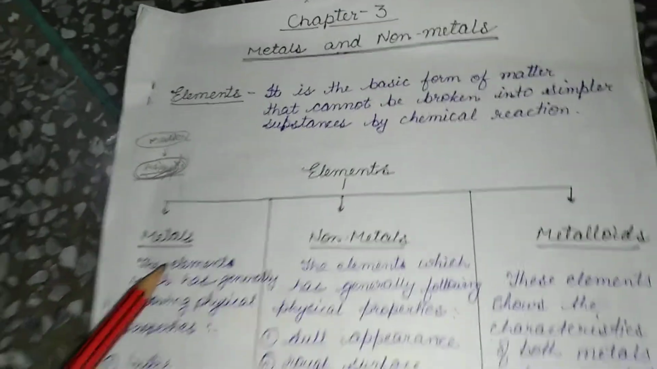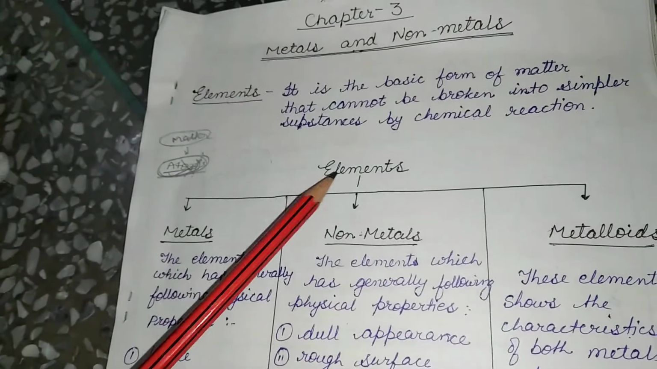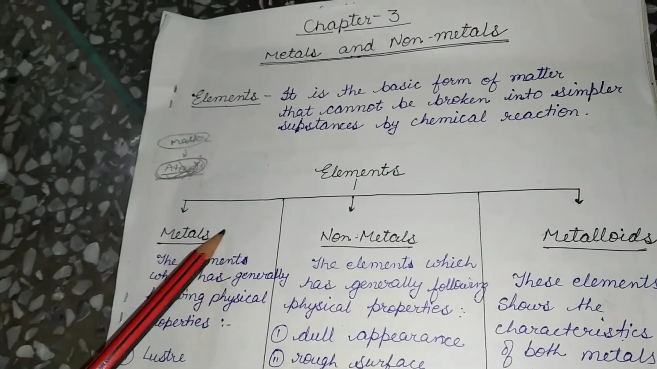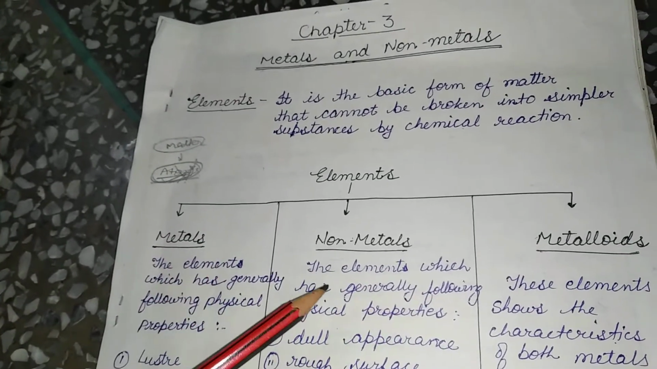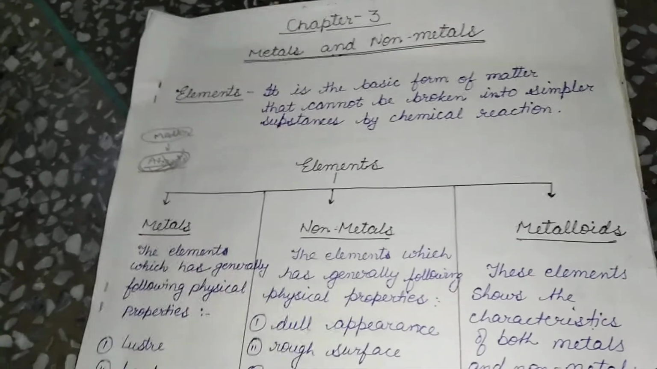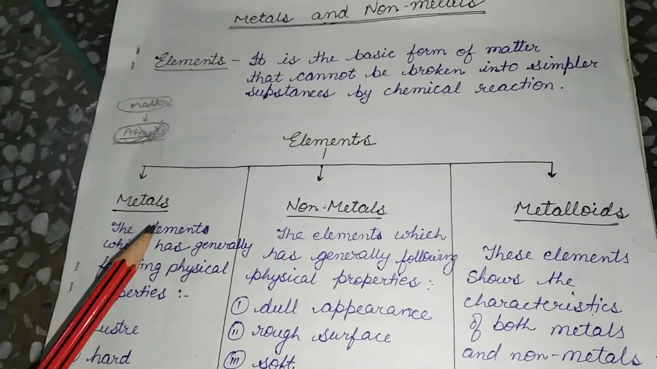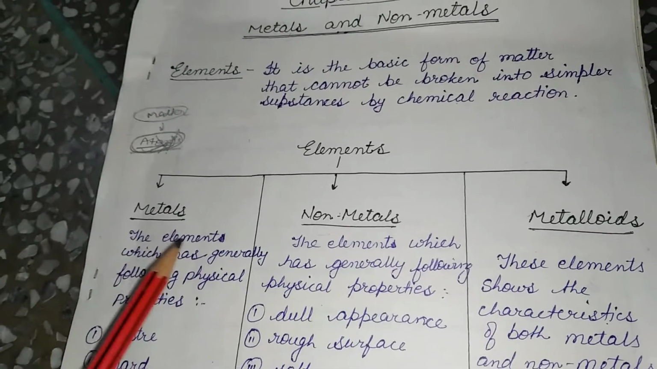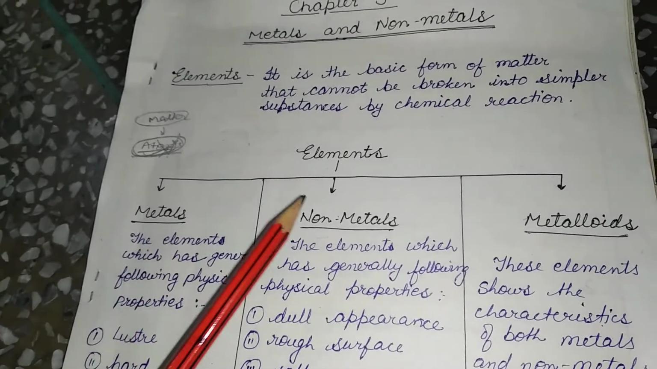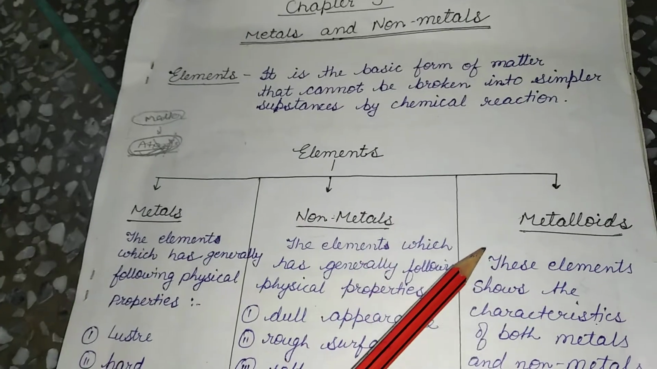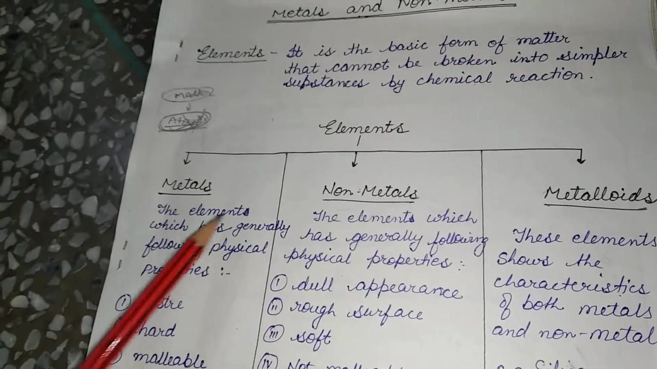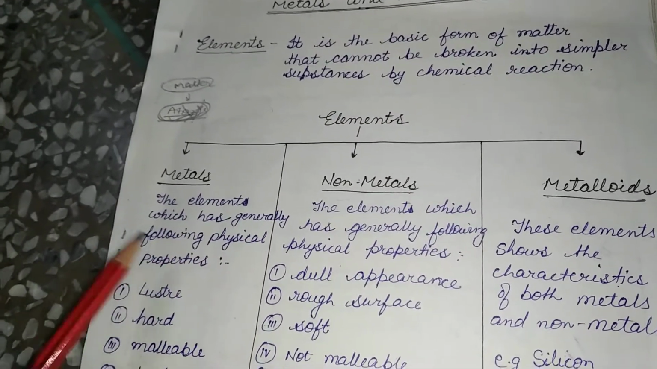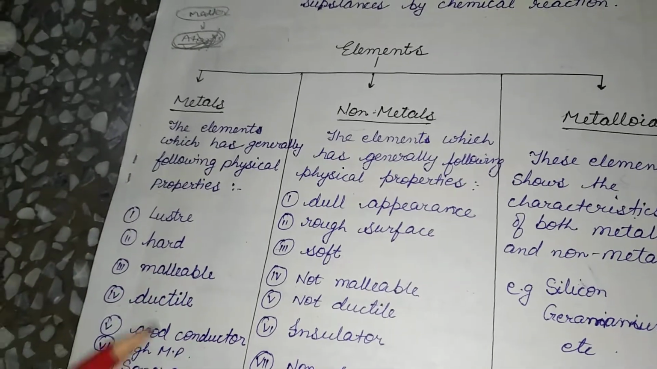Now the next thing is that elements are divided into three. You will also study this in class 9th, and we will also study it in periodic classification of class 10th. It is divided into three: metals, non-metals and metalloids. Metals are generally those elements which have the following physical properties.